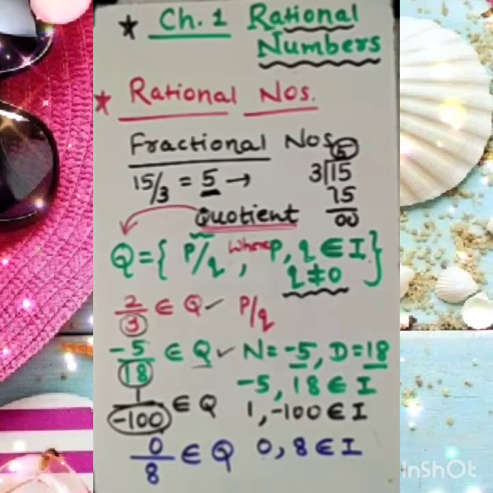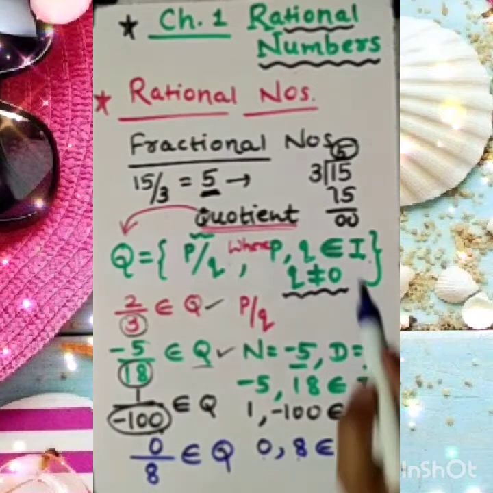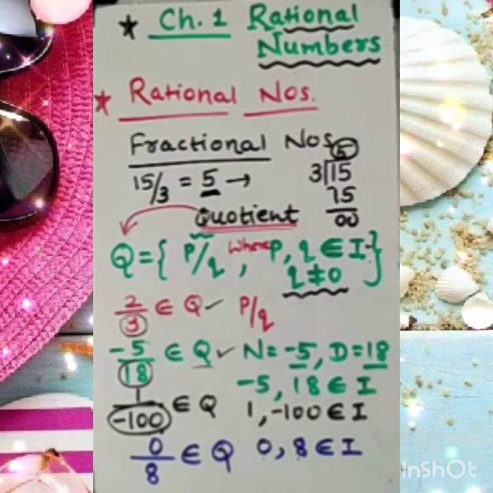Yes, because 8 is a positive number, and we know that integers contain positive numbers, negative numbers as well as 0. So 0 and 8 both are part of integers. So it satisfies the first condition to be a rational number.